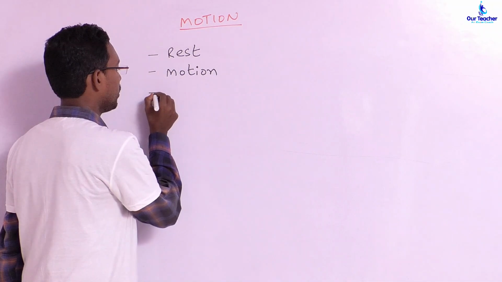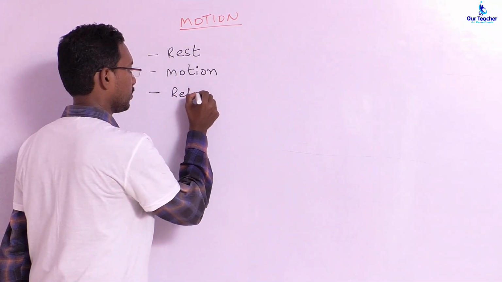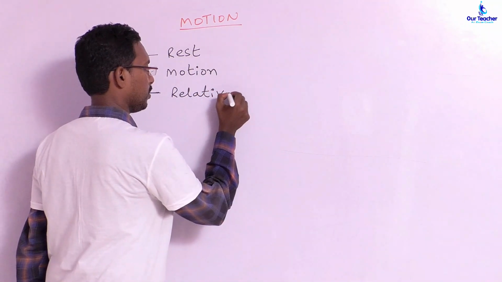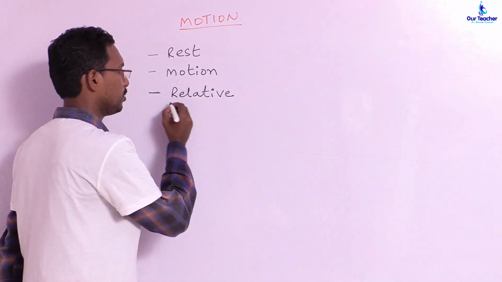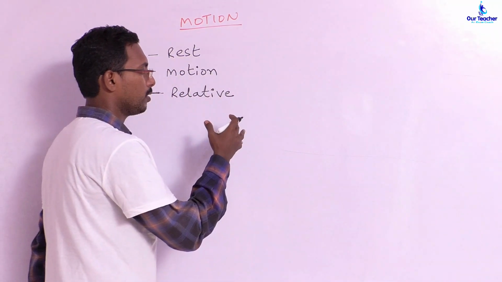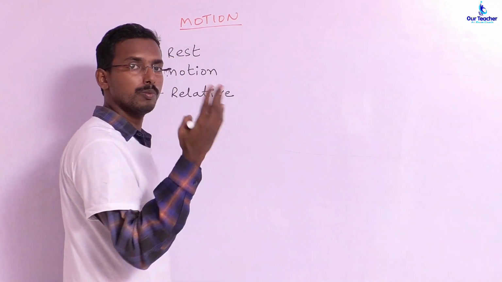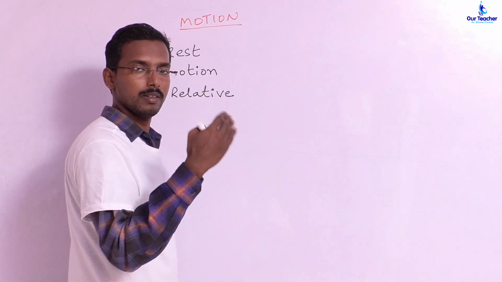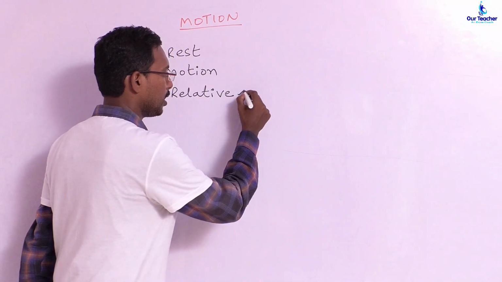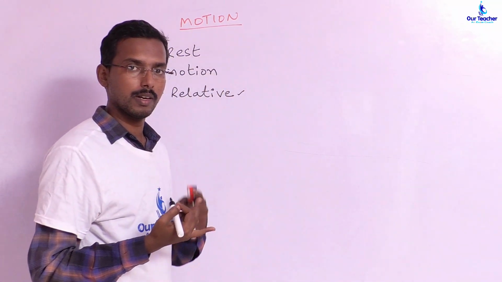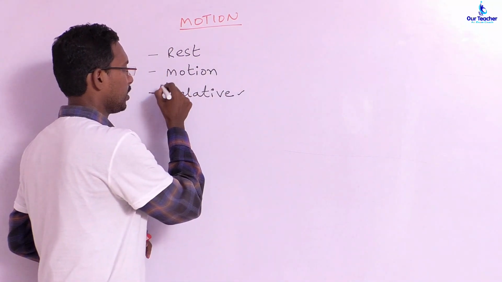Later we will come across a topic known as relative. It's a very important topic upon which many topics will depend. Relative means in this topic we will deal with how rest is relative and how motion is relative, or how two bodies can be either at rest or in motion with respect to other bodies. So in relative we will deal with these two topics, how rest is relative and how motion is relative to each other. This is one of the important topics of the lesson.